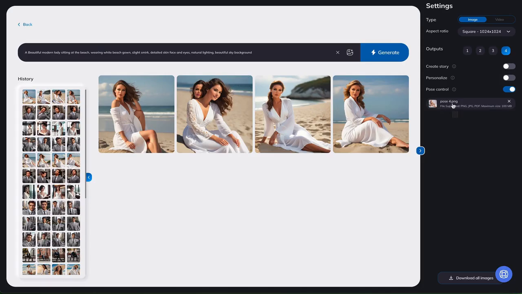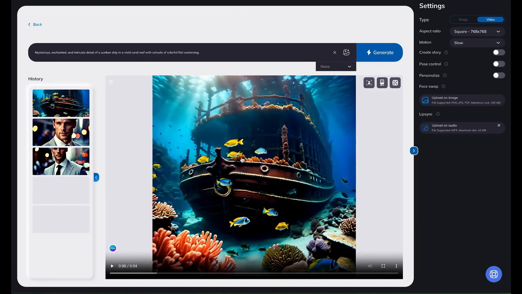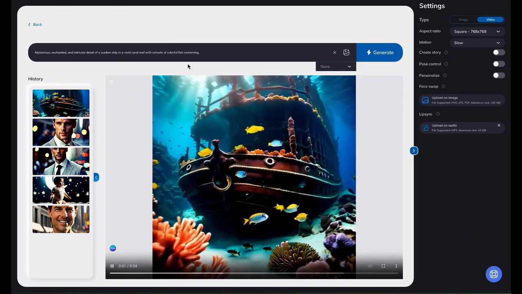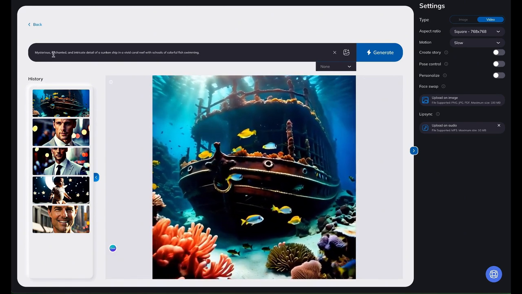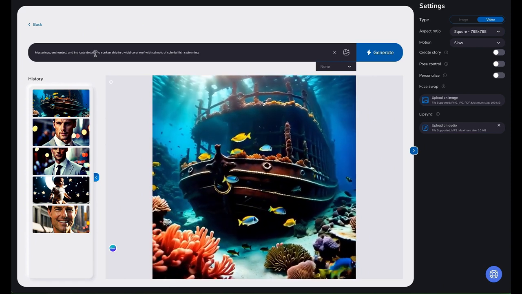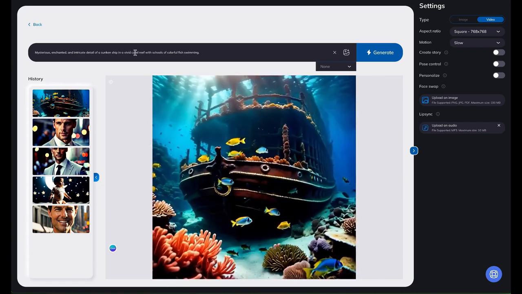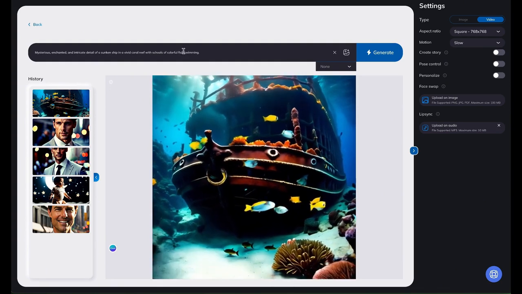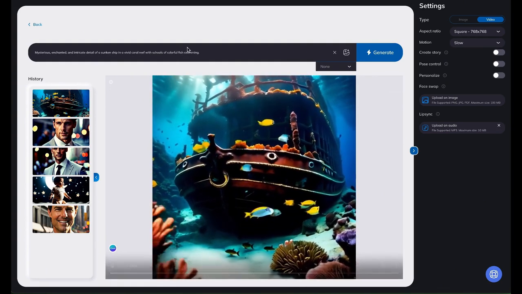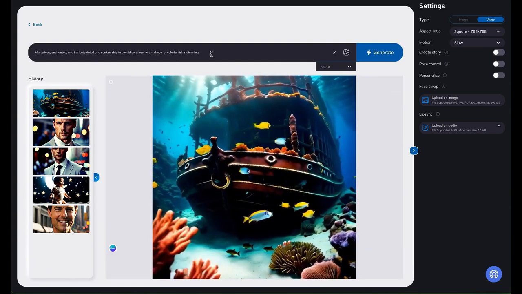Now, while all this is really amazing, especially that facial feature, how you could take an exact face of somebody and actually put them anywhere, this gets even better when you go straight from text to video or image to video. Here, let's take a look. Here's a beautiful scene that we have created. Basically, this is how the prompt read that we produced it. Mysterious, enchanted, and intricate detail of a sunken ship in a vivid coral reef with schools of colorful fish swimming. And this, believe it or not, is that incredible result.